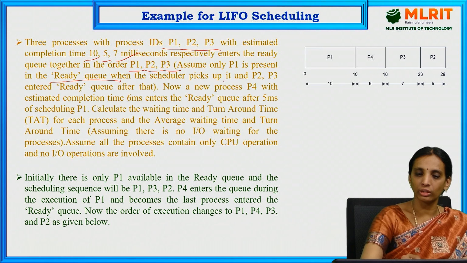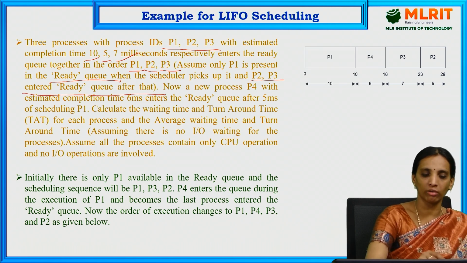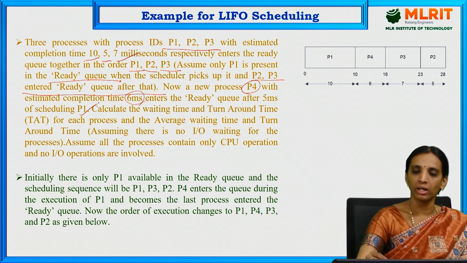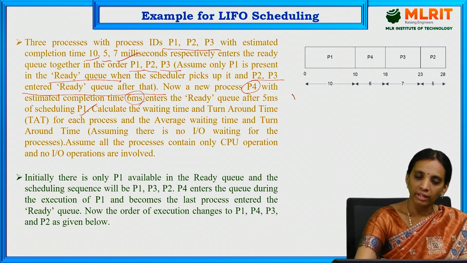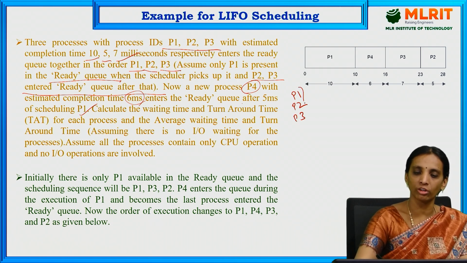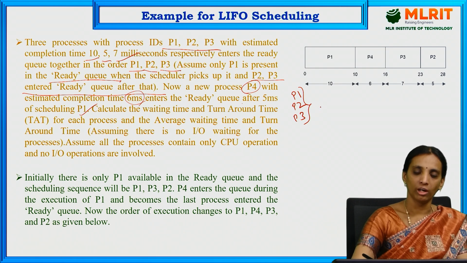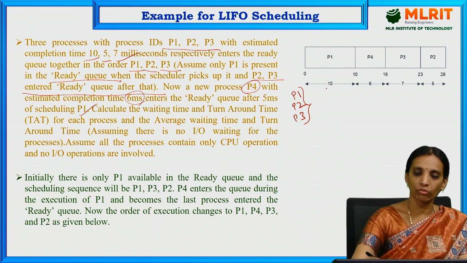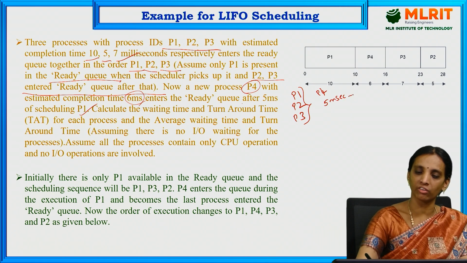Now a new process P4 with an estimated completion time of 6 milliseconds enters the ready queue after 5 milliseconds of P1. Generally P1, P2 and P3 are scheduled in order, but in the meantime P4 enters after 5 milliseconds of P1.